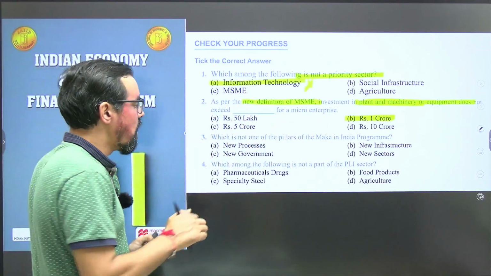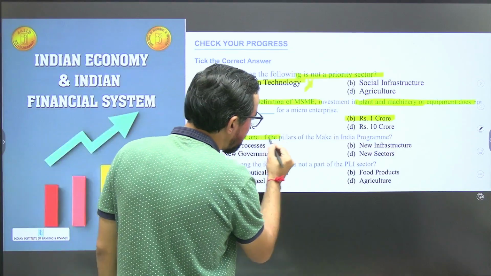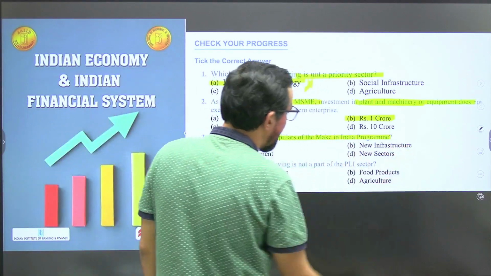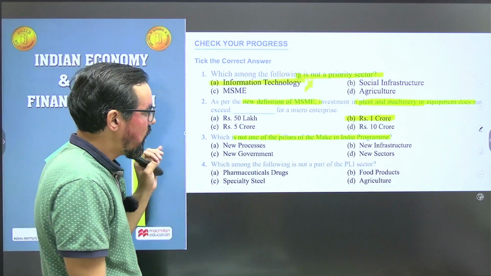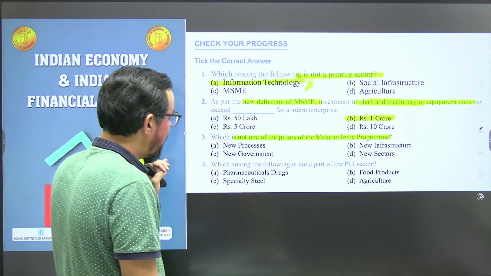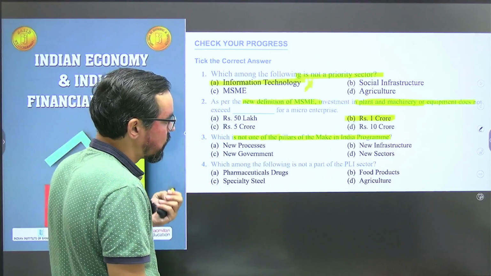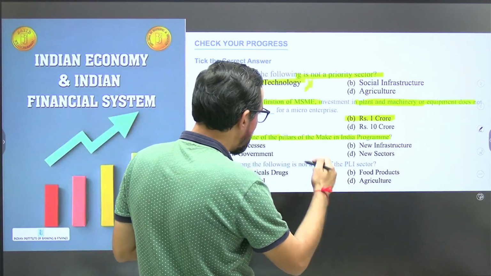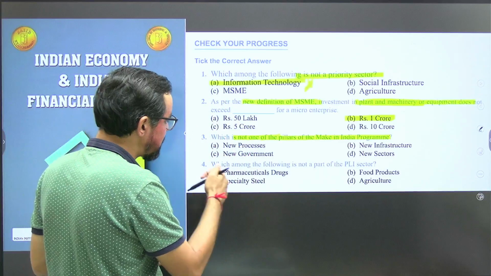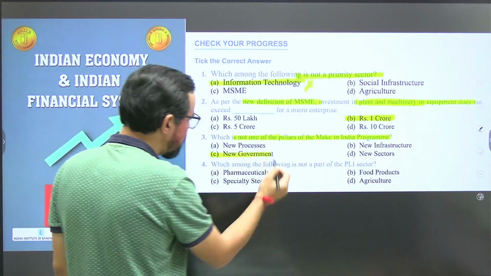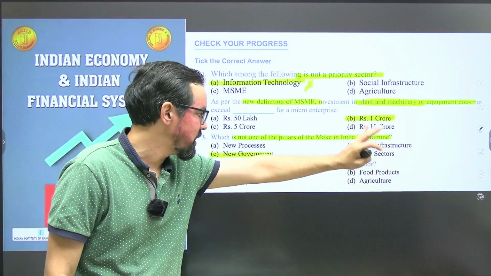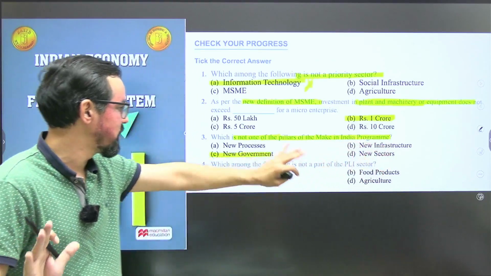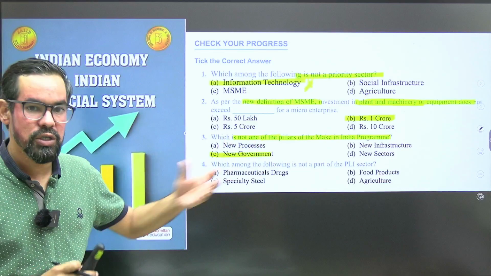Which is not one of the pillars of the Make in India program? New processes, new infrastructure, and new governments. So new sectors. If you talk about this, it is option C, new government, which is not part of this. Make in India is about new sectors, identifying these sectors, new infrastructure and new processes to build for that.